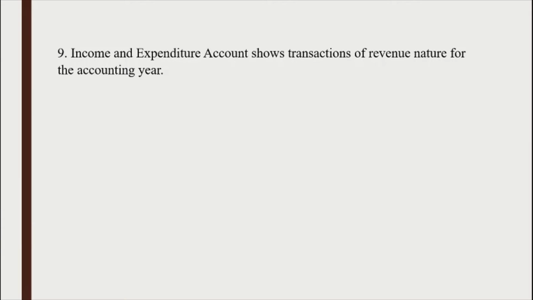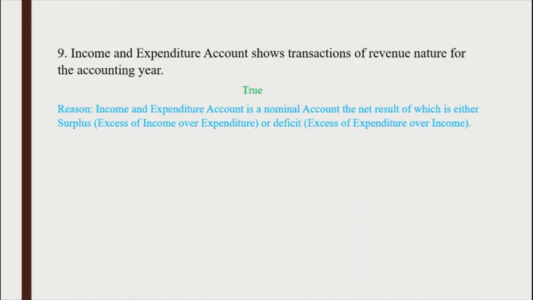Income and expenditure account shows transactions of revenue nature for the accounting year. It is true because income and expenditure account is a nominal account, the net result of which is either surplus, excess of income over expenditure, or deficit, excess of expenditure over income.